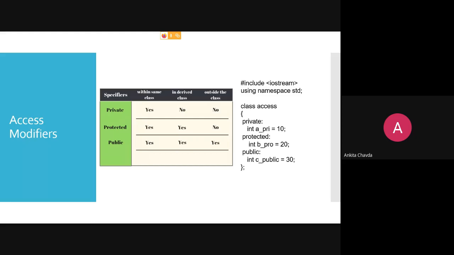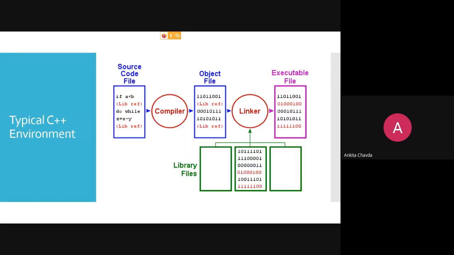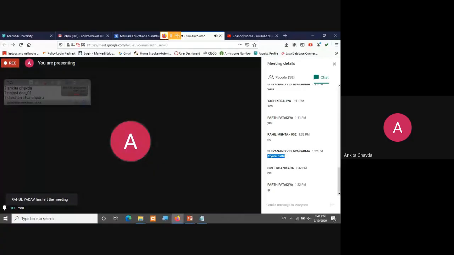In the same way public, colon, and then the variable. Okay. I hope there is no doubt in access modifier or access specifier. Any doubt in this? No, ma'am. Okay, fine.